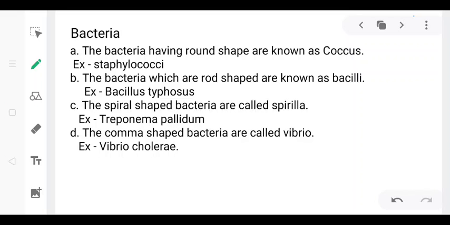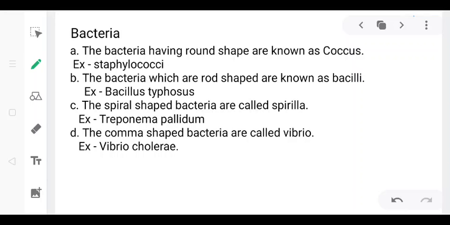Next is rod shaped or bacillus. The bacteria which are rod shaped are known as bacilli, and the singular is bacillus. They cause certain dangerous diseases in humans like tuberculosis, diphtheria, tetanus, etc. Here one example is Bacillus typhosus. It causes typhoid.